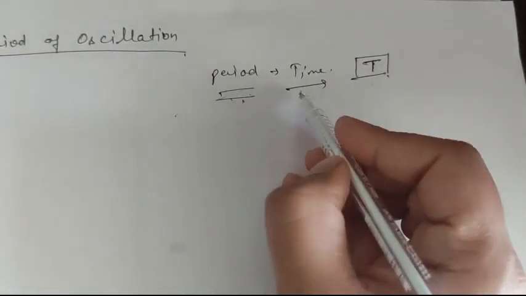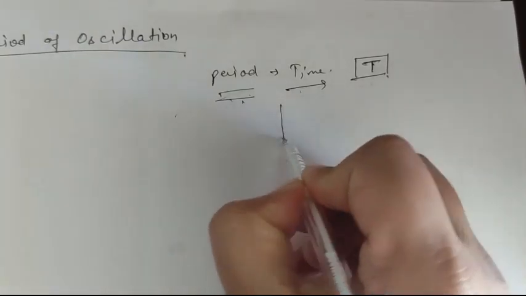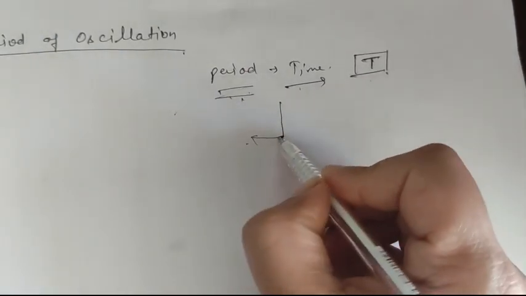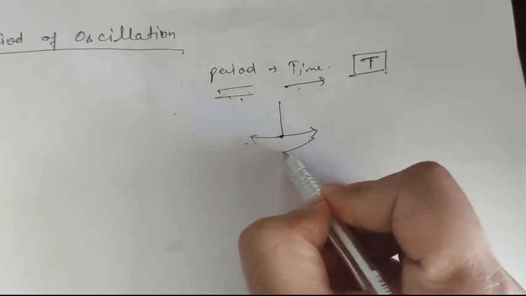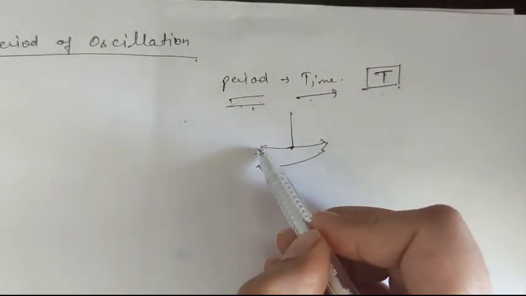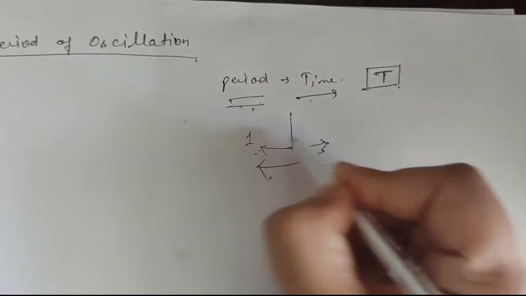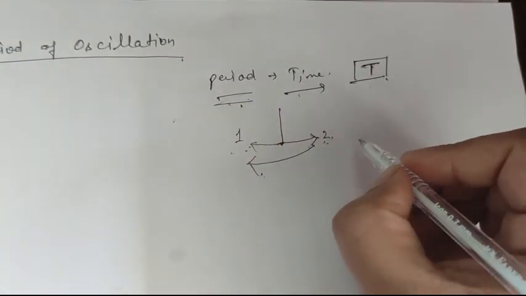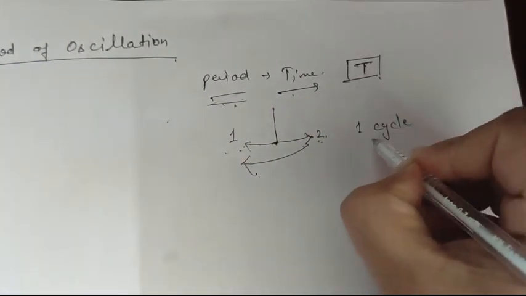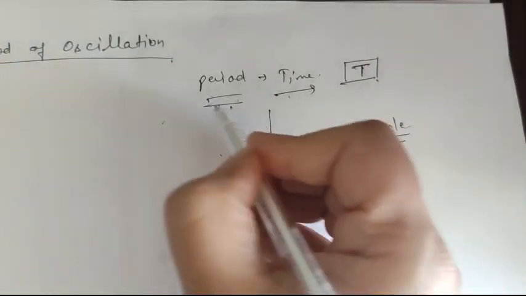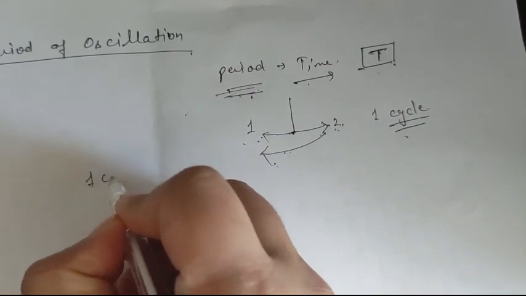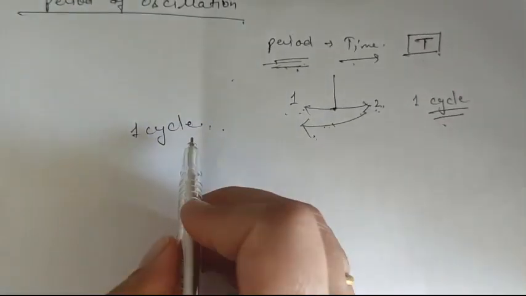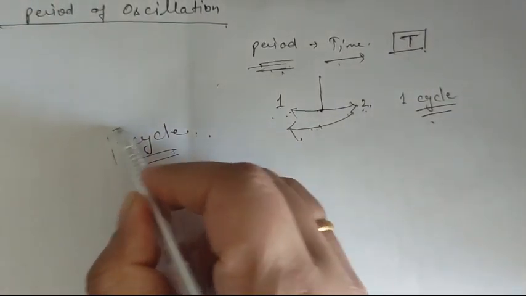If we take a pendulum or a swing as an example, when we apply the force, it will go in a particular direction, come to the mean position, go in that direction, and then again back in the other direction. So this full cycle, going from position 1 to 2 and coming back from position 2 to 1, is one cycle completed. This full cycle is known as a period. One cycle completed by any pendulum or swing in a periodic time is known as a cycle.